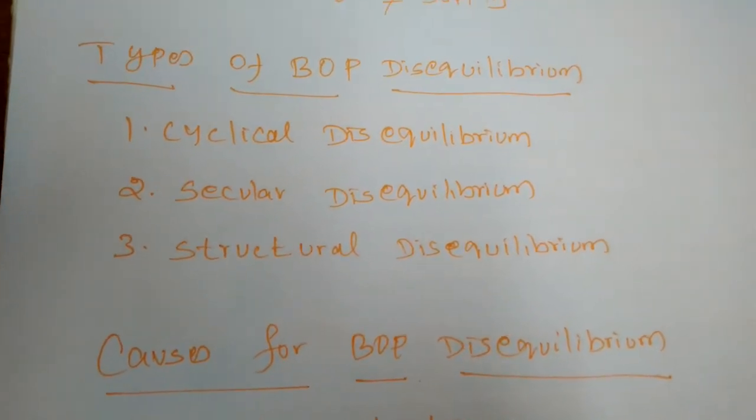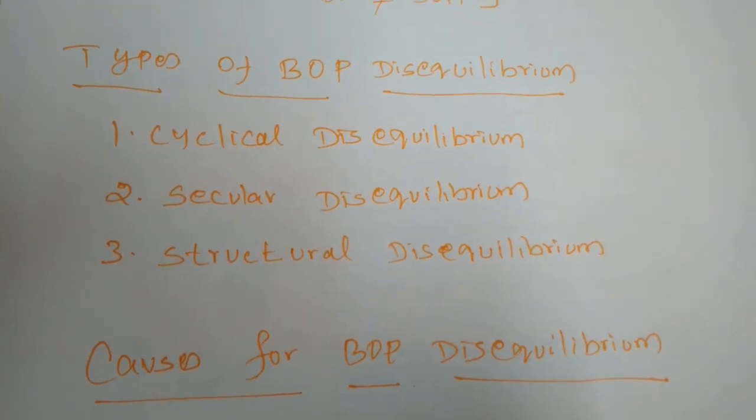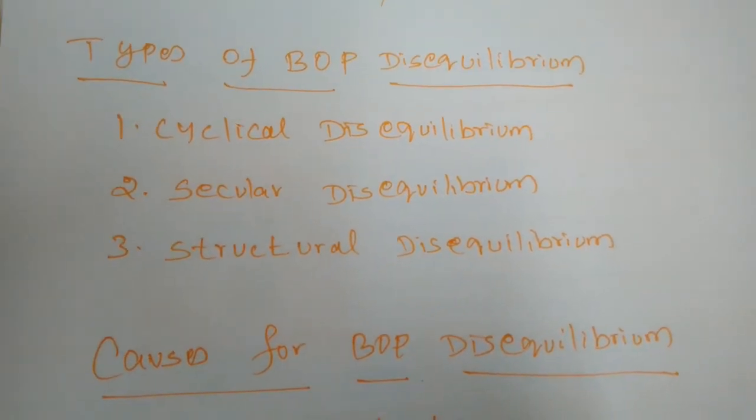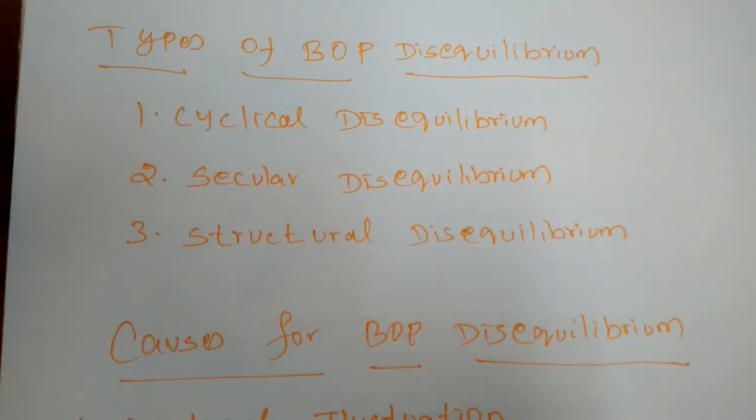The other nation in depression will import more commodities from other nations. So this disequilibrium will arise.